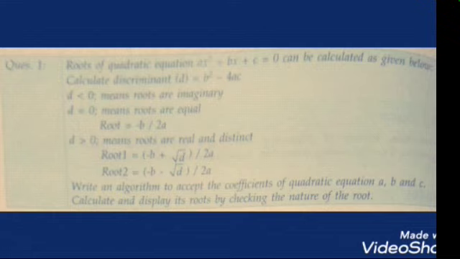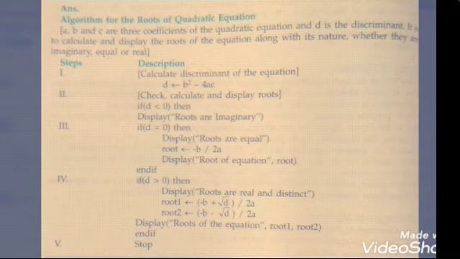Right, here you have to write an algorithm to accept the coefficients of the quadratic equation. You have to accept the coefficients a, b and c, and then you have to calculate and display its roots by checking the nature of the roots. Nature means we have to check whether the roots are imaginary, equal, or distinct. By calculating the discriminant, the formula for d is given as b square minus 4ac, and depending on that we decide the nature of the roots.